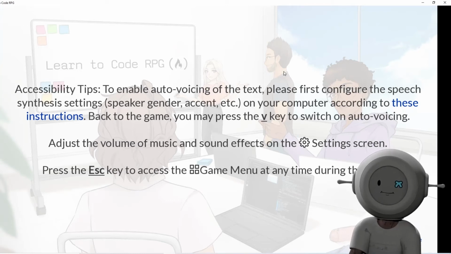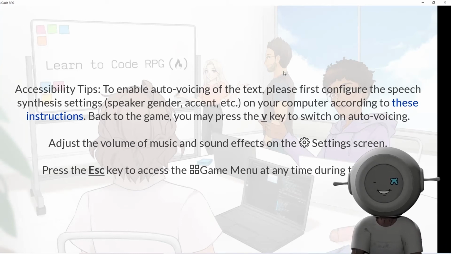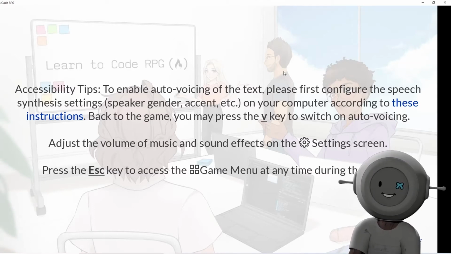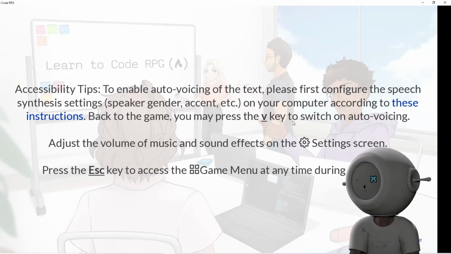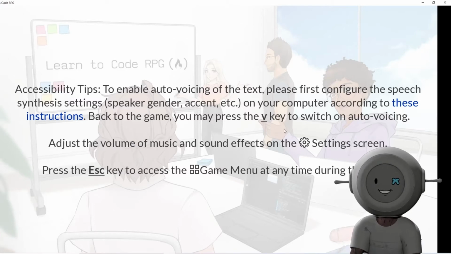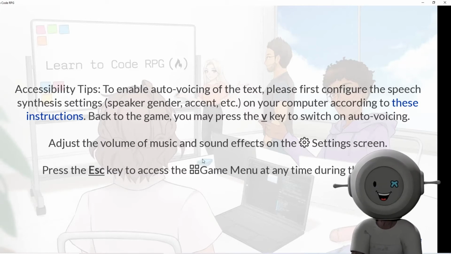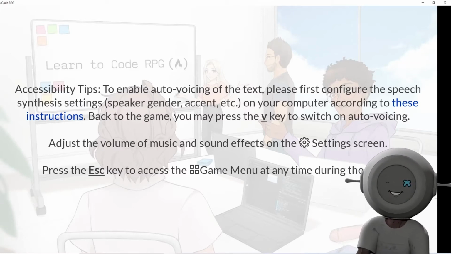Accessibility tips. To enable auto voicing of the text, please first configure the speech synthesis settings on your computer according to these instructions. Back to the game, you may press the V key to switch on auto voicing. Adjust the volume of music and sound effects on the settings screen. Press escape to access. Okay, I got it.